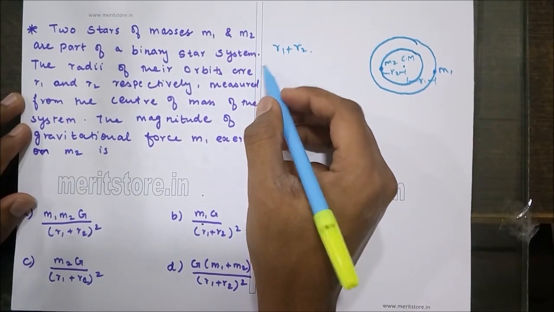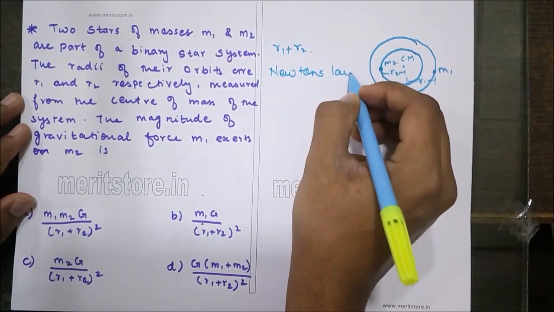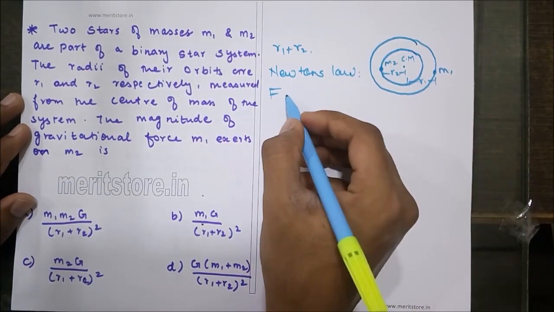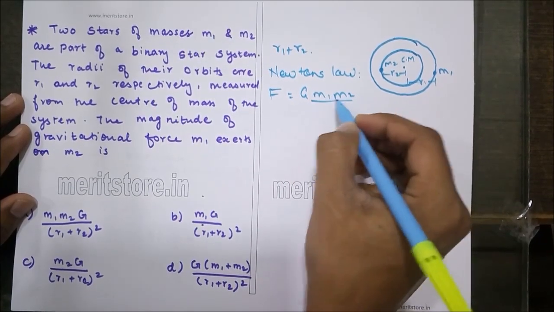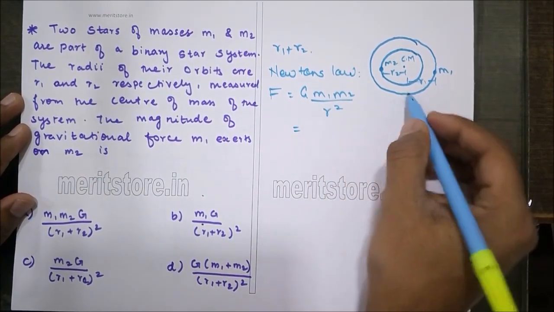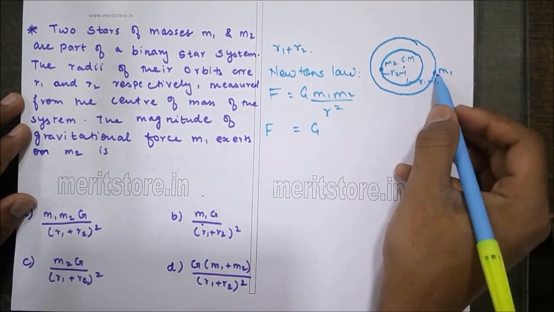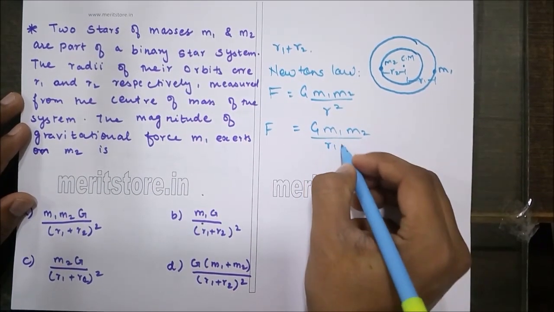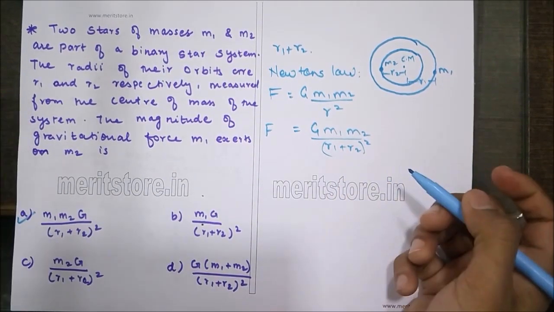Now by Newton's law of gravitation, the force that either of the bodies exert on each other is equal to G times m1 m2 upon the distance between the two, r square. So r over here is nothing but r1 plus r2. Therefore the force that 1 exerts on 2 is G times m1 m2 upon r1 plus r2 the whole square. Hence option A is the correct answer.